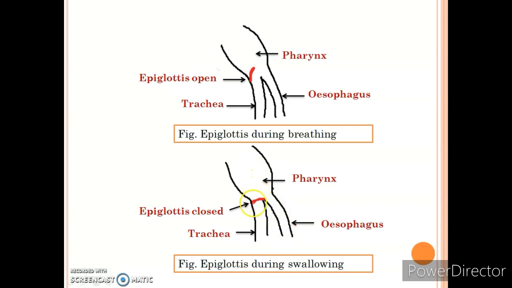That's why in this case the epiglottis closes the trachea. So this is the function of epiglottis. The epiglottis, which is a cover-like, lid-like structure, closes and opens the trachea during eating food and during inhaling air.